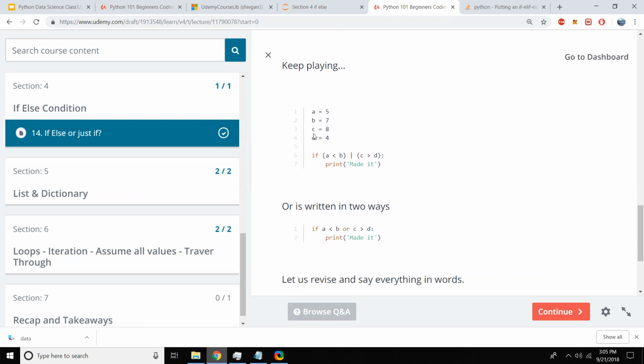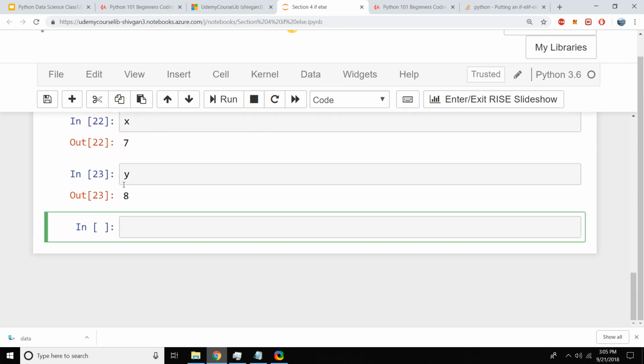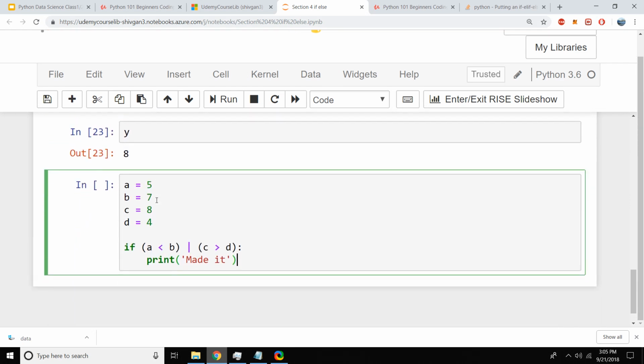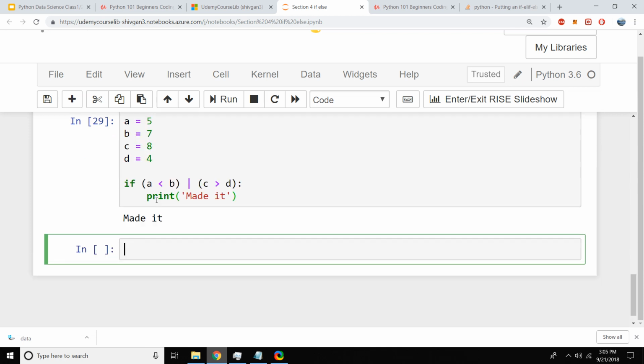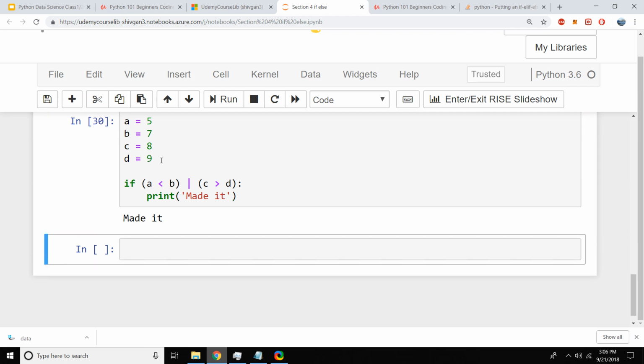Okay, let's keep playing. Let's see if you can understand this code. So I'm saying a equal to 5, b equal to 7, c equal to 8, d equal to 4. If a is less than b, and this straight big line, it's called a pipe operator. If a is less than b or c is greater than d, then we'll write made it. So is a less than b? Yes. 5 is less than 7. Is c greater than d? Yes. 8 is greater than d. Then we say made equal to 0. If any one of these conditions is true, then it's going to work. So now c is not greater than 0, but this is.